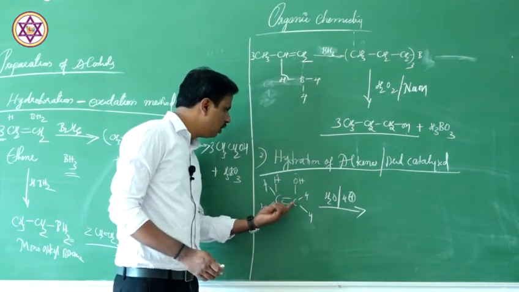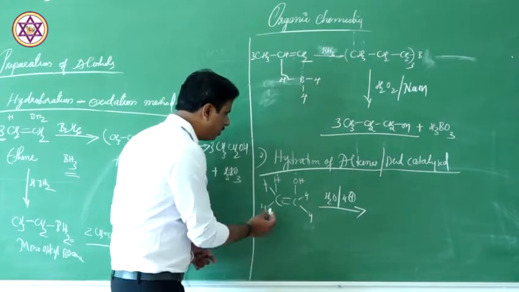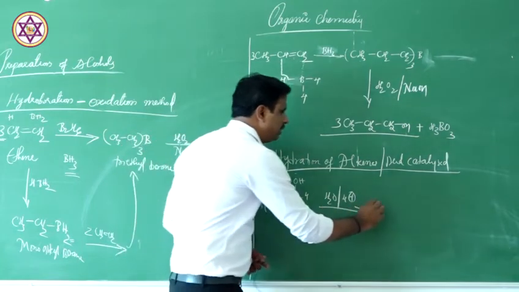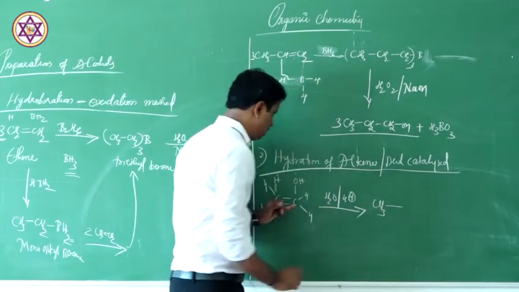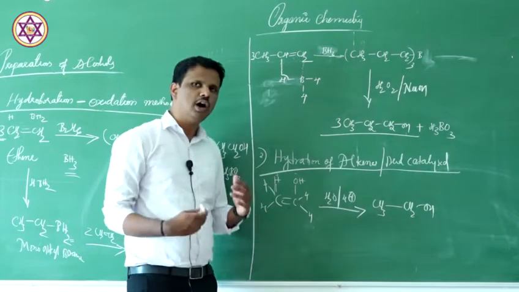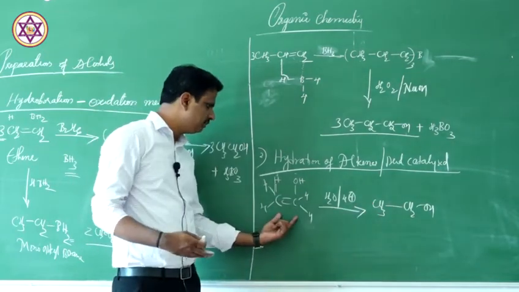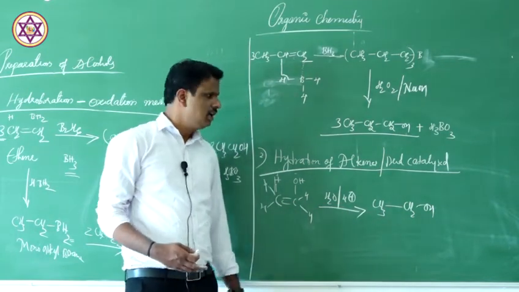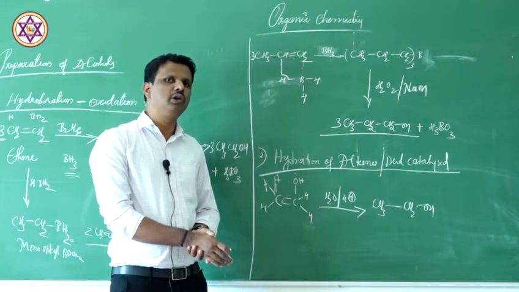So what is happening? You are adding H2O across this double bond. There was CH2, now one more hydrogen here, it becomes CH3. The pi bond is broken. Now here CH2OH. So you are going to get ethyl alcohol. If you take ethene and add a water molecule, you are going to get ethyl alcohol. In this case, this is a symmetrical alkene, so you are going to get only one compound.